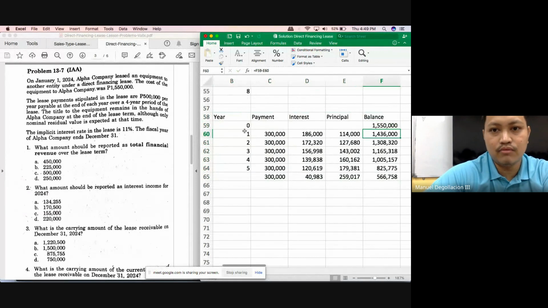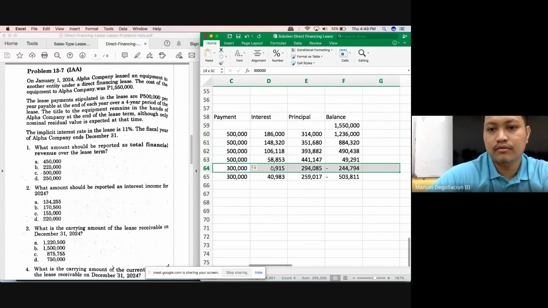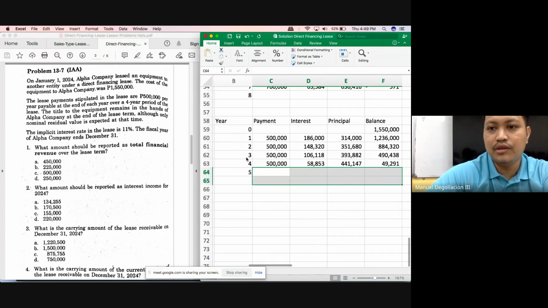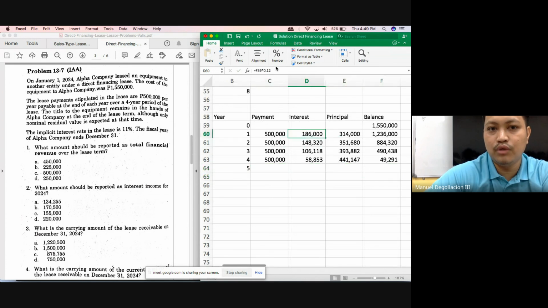And then the first payment would be 500,000. Considering that this is an ordinary annuity, the entire 1,550,000 will earn interest. So multiply 1,550,000 by 11%. Our interest income for the first year would be 170,500.